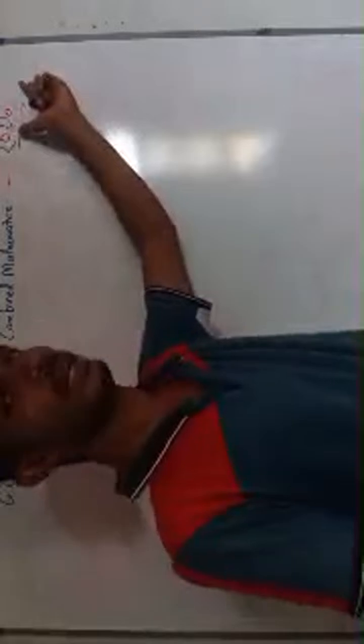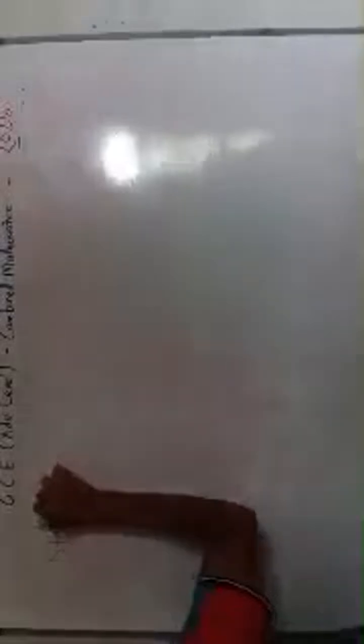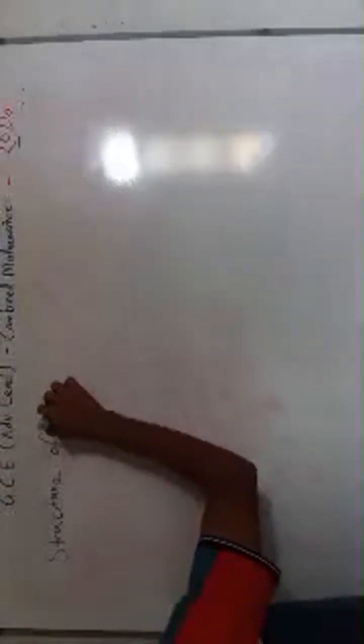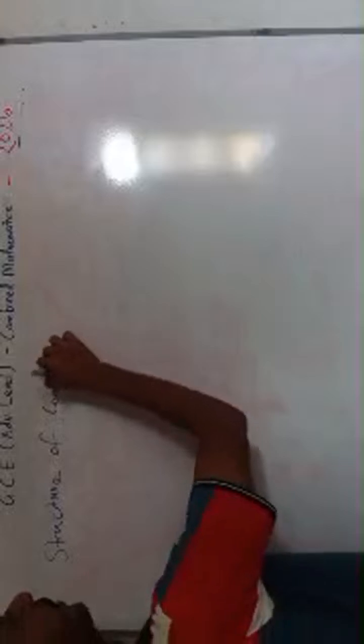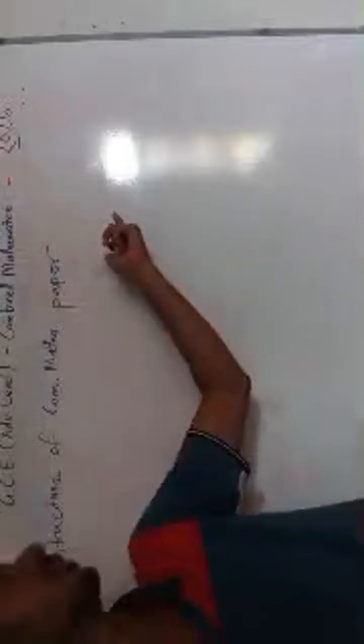So I told you that in 2026, in any of the months, you would write your final examination, right? Now first we have to look at the structure of the combined mathematics paper. When you look at the structure, we have to look at the marking scheme also. So we have to work for salary, right? Here the salary is simply marks.